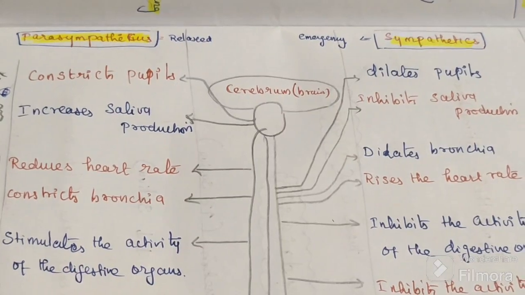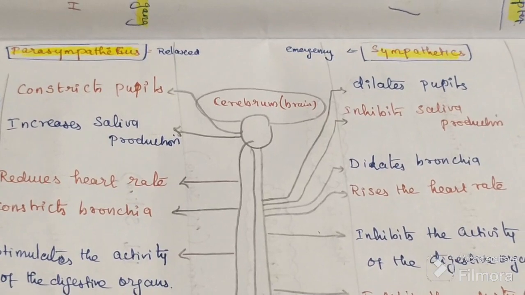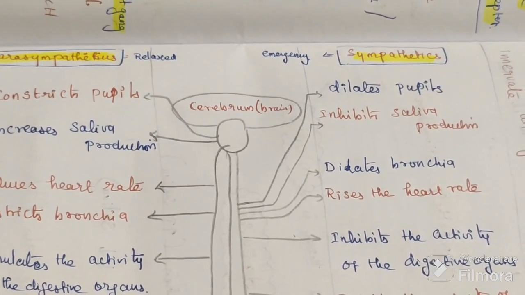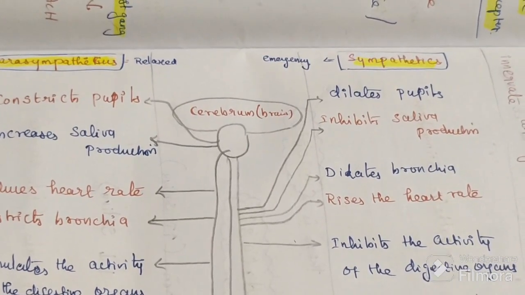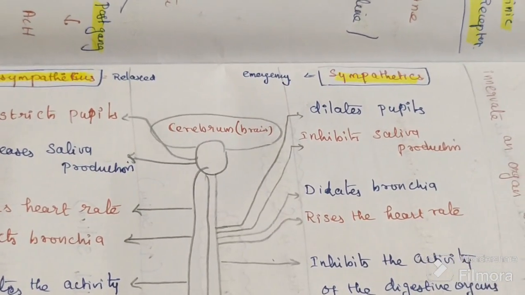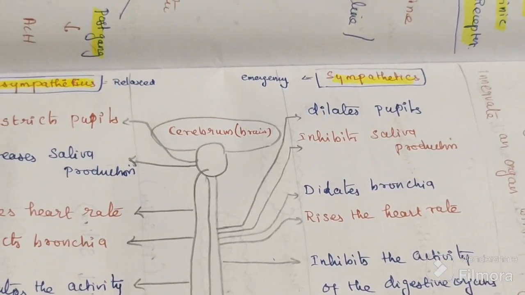Coming to our heart. Currently, we are simply sitting. Our heartbeat is normal, maybe 80 to 100, so the heart rate is normal or reduced in normal condition. But with the lion in front of me, my heart will pump like anything. It will be more than 120 or maybe 150. So heart rate will increase here.